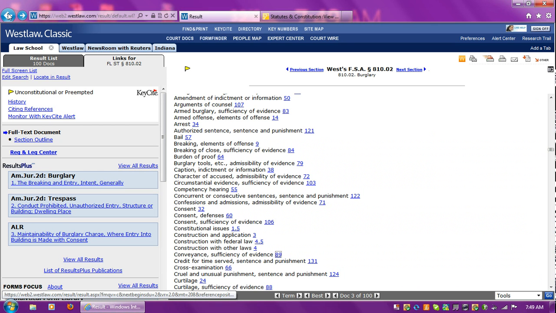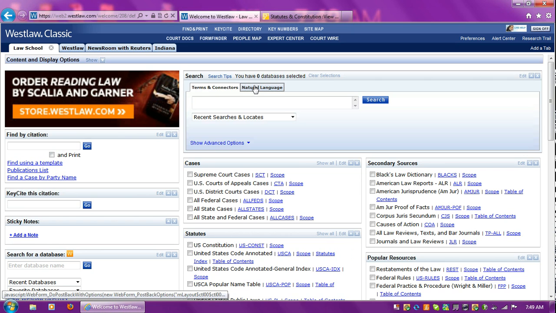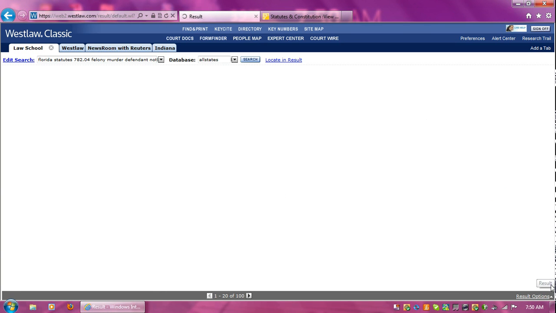Okay, so let's go back now to the Law School tab, and we are wondering, how on earth can Lance be charged with felony murder when he wasn't even present? So let's type in Florida statutes 782.04 felony murder defendant, because that's what he now is, not even present. All state cases, search, and let's see what we get given here.